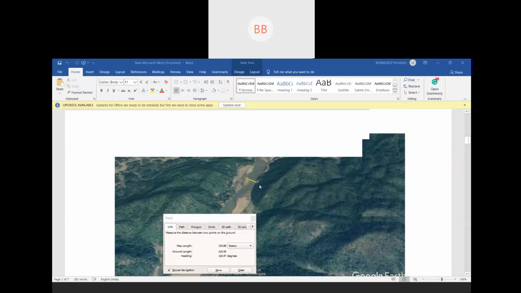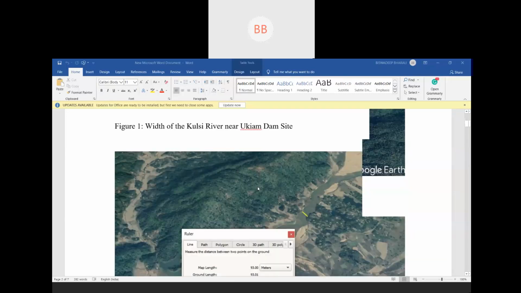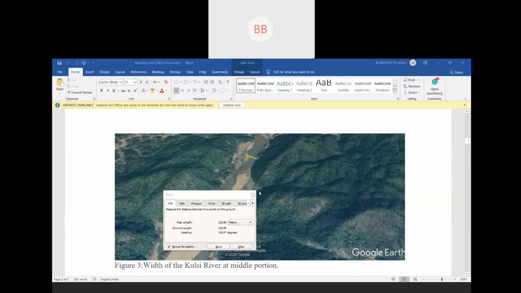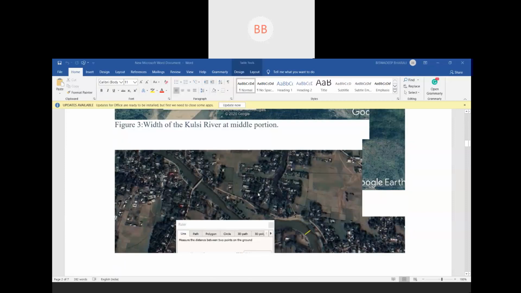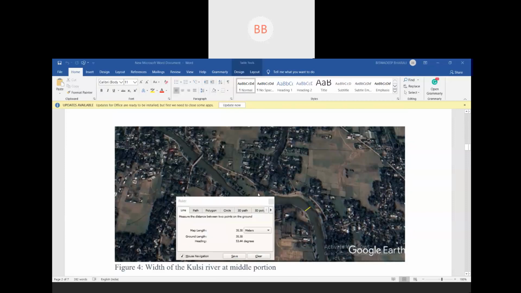Now see, if you consider this section, this is again in the downstream. See how these people are living on the side of the river bank. During flood time, all this area is flooded. Here the width of the channel is only 35 meter.